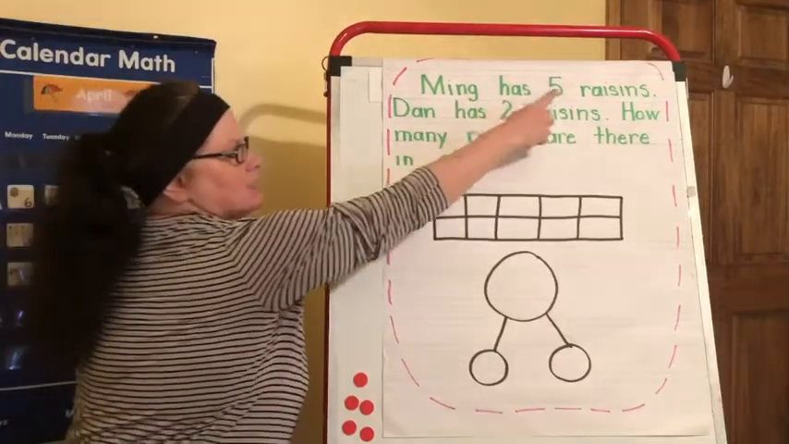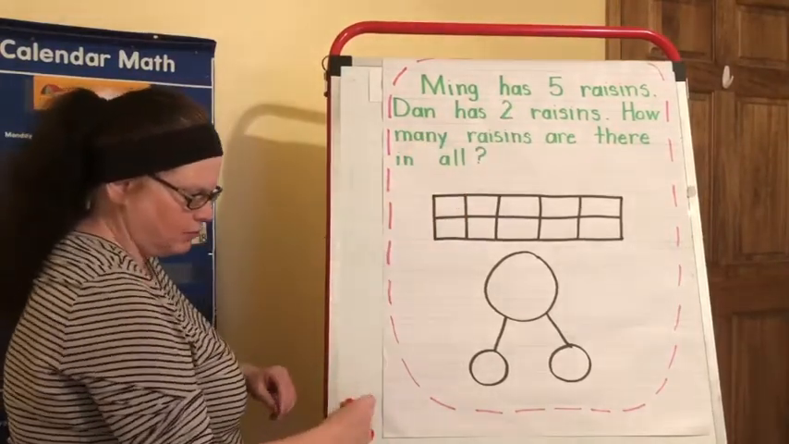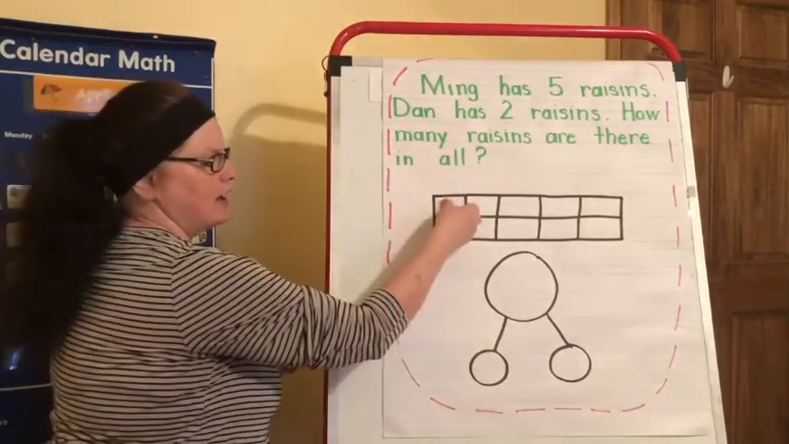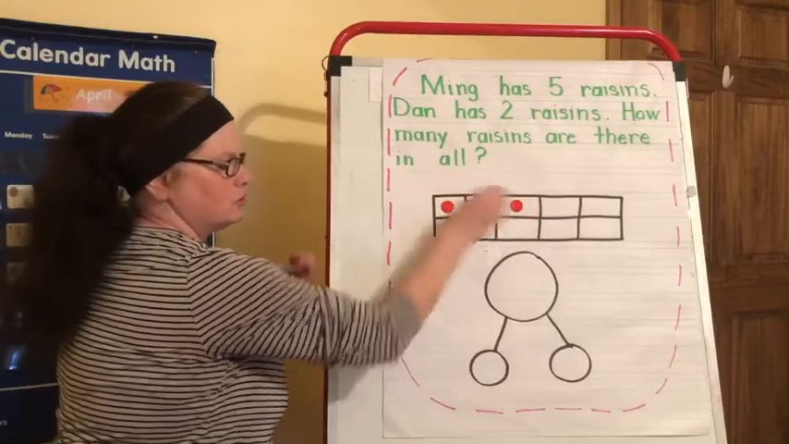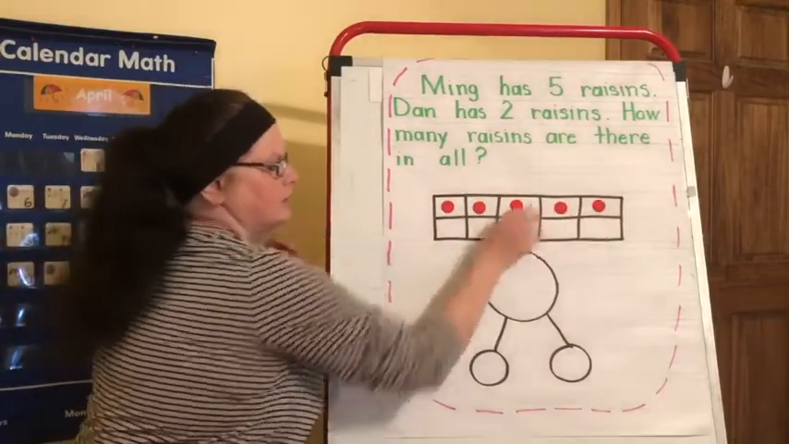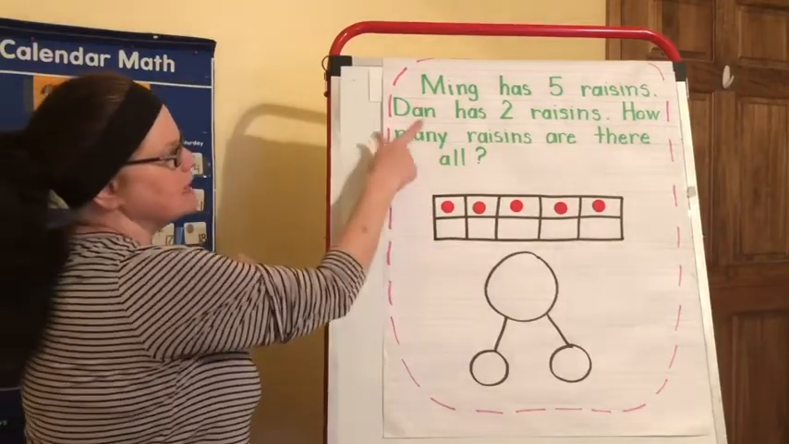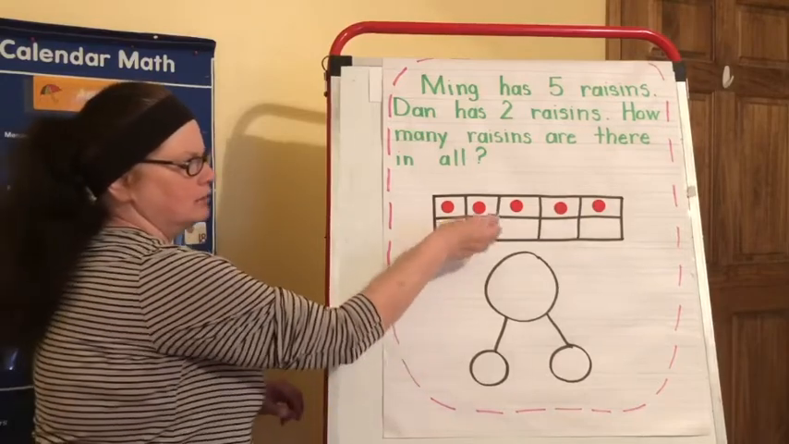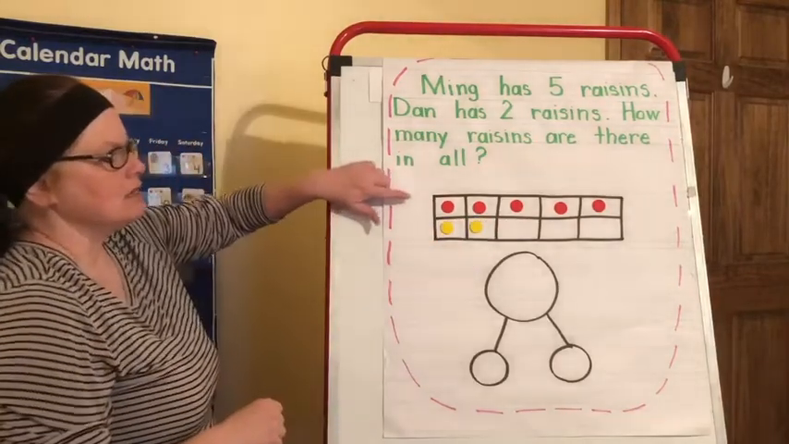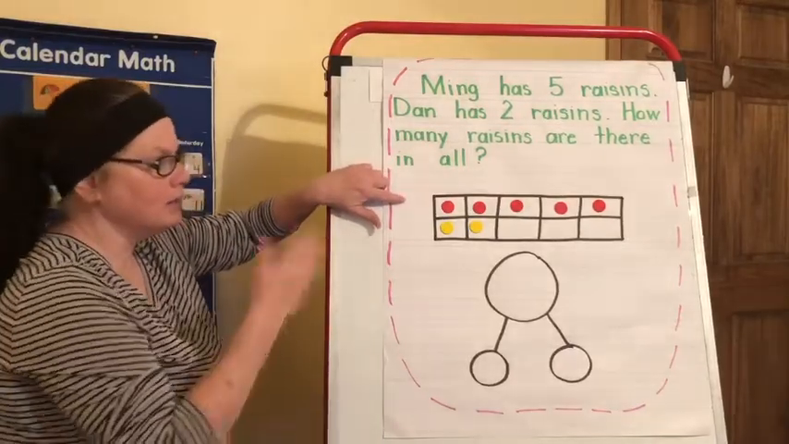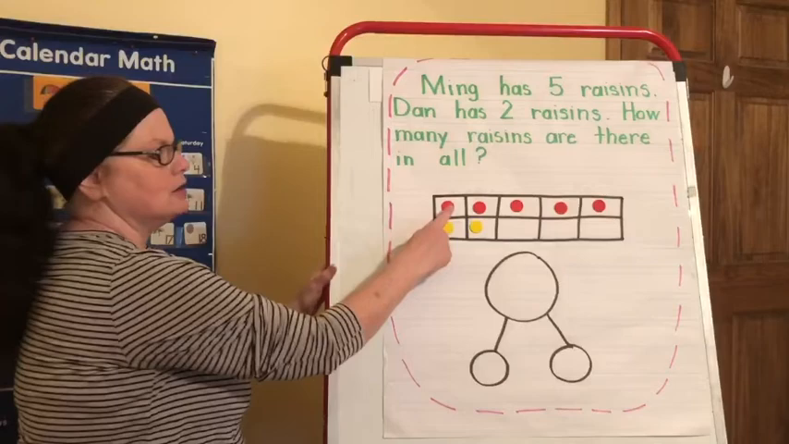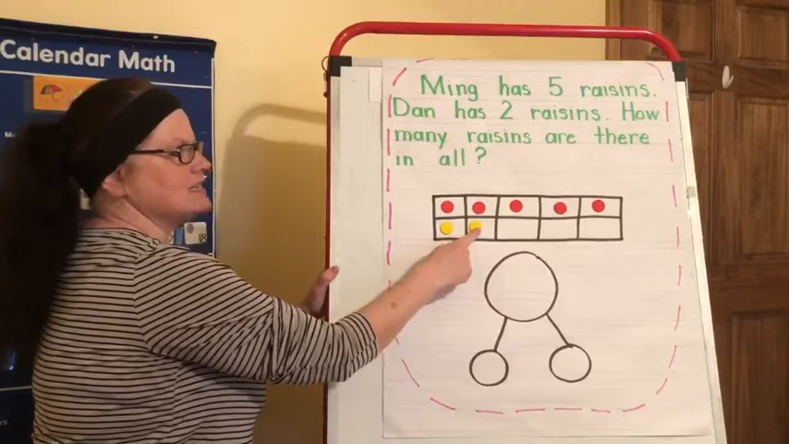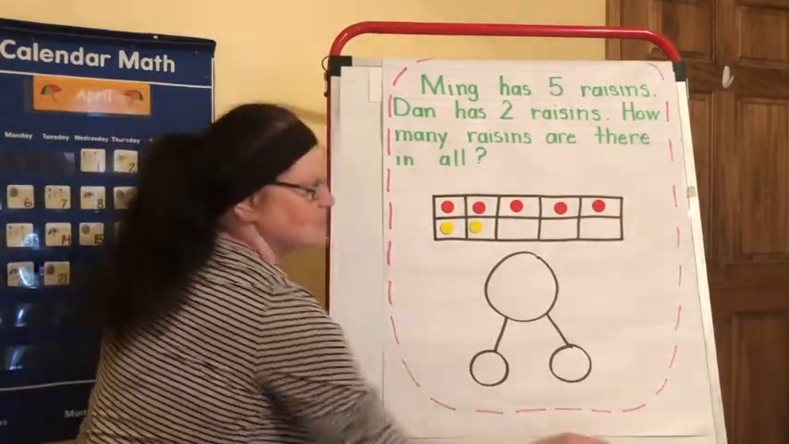Now we know Ming has 5 raisins. So I'm going to count out 5. And I'm going to put 1 counter for every raisin. She has 5. 1, 2, 3, 4, 5. So that's how many raisins Ming has. Dan has 2 raisins. So let's get 2 for Dan and put them right in the 10 frame. So I know that since it wants to know how many there are in all, I'm going to count up Dan's and Ming's raisins. So count with me. 1, 2, 3, 4, 5, 6, 7. So all together they have 7.